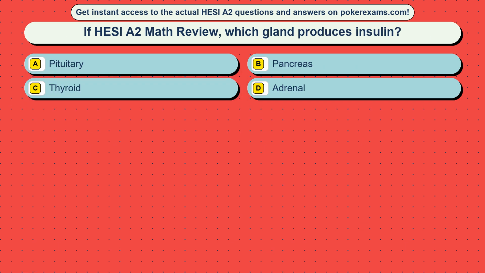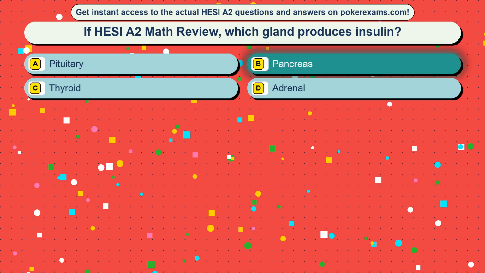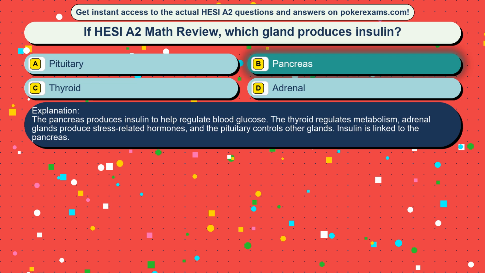Question 20. If HESI A2 Math review, which gland produces insulin? Option A, pituitary. Option B, pancreas. Option C, thyroid. Option D, adrenal. The correct answer is option B, pancreas. The pancreas produces insulin to help regulate blood glucose. The thyroid regulates metabolism, adrenal glands produce stress-related hormones, and the pituitary controls other glands. Insulin is linked to the pancreas.